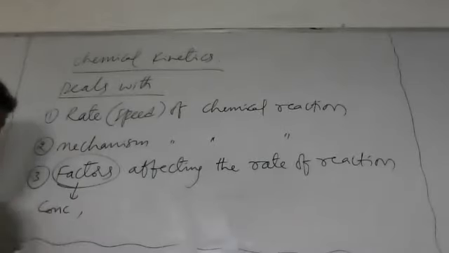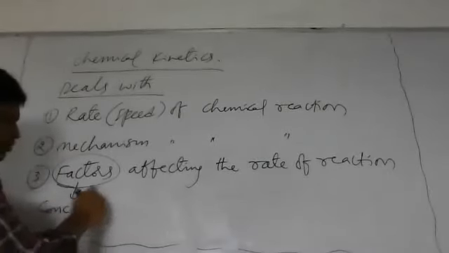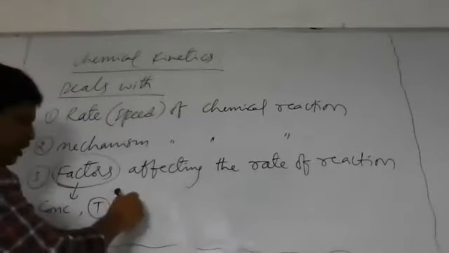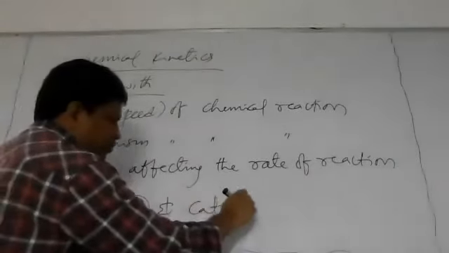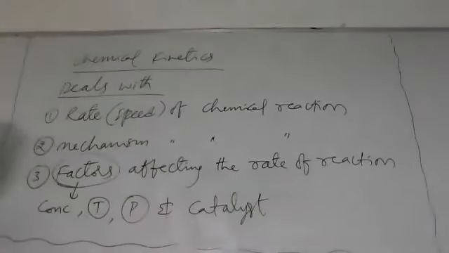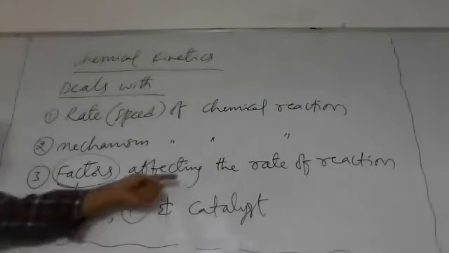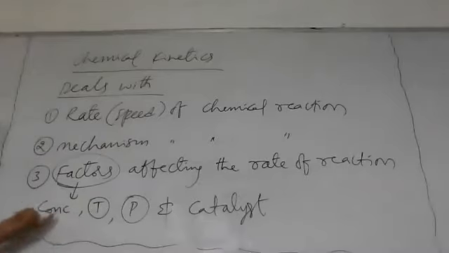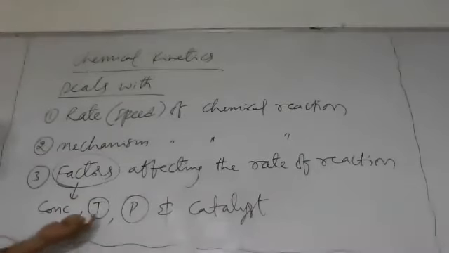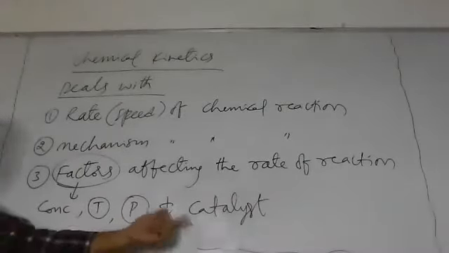Now, which factors do we generally study? Concentration, temperature, pressure, and catalyst. These factors affect the rate of chemical reaction. The speed of chemical reaction is affected by concentration, temperature, pressure, and catalyst.